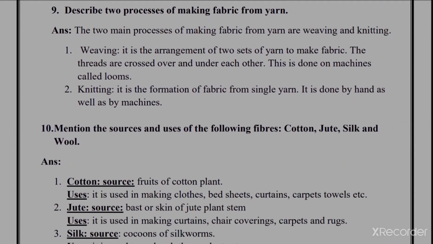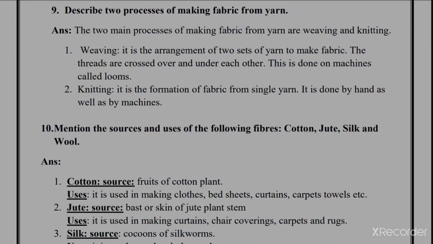Describe 2 processes of making fabric from yarn. Basically 2 methods are there. Number 1 is the weaving process, in which we arrange 2 sets of yarn, one horizontal, one vertical.